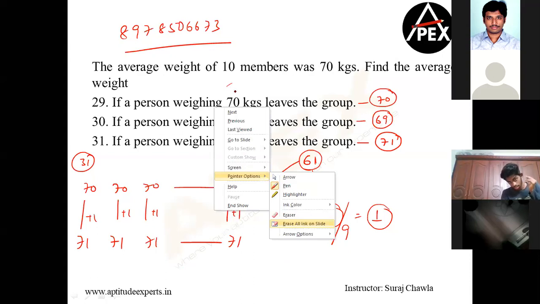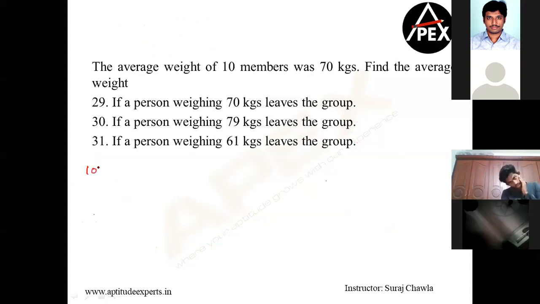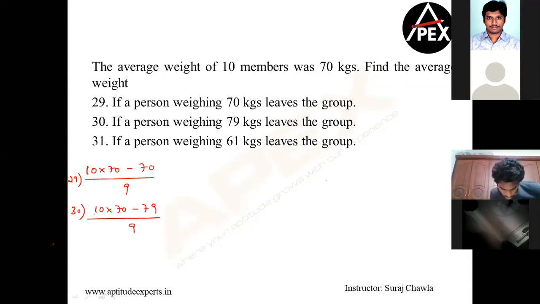Now, the best friends approach is simple. For question number 29: 10 into 70 minus 70, divided by 9. For question number 30: 10 into 70 minus 79, divided by 9. Clear? And question number 31: 10 into 70 minus 61, divided by 9. That's going to be our answer. Clear, guys?